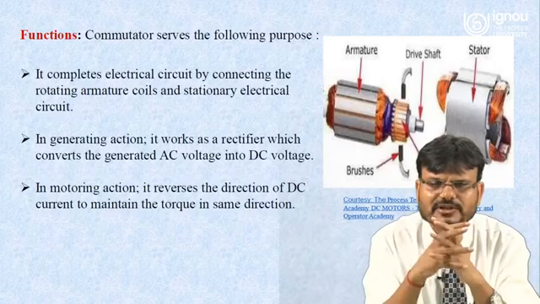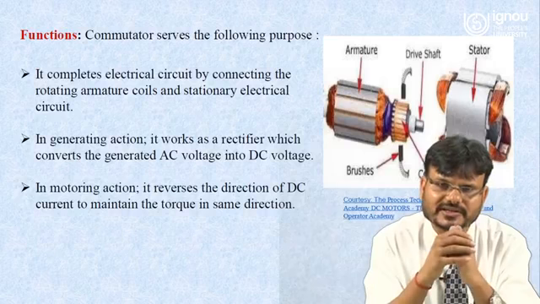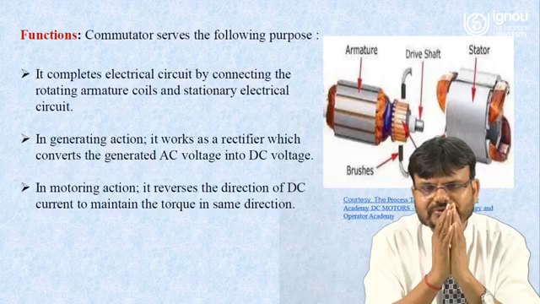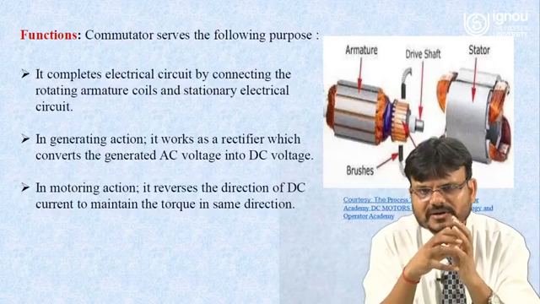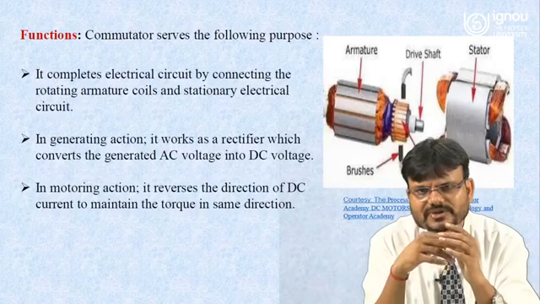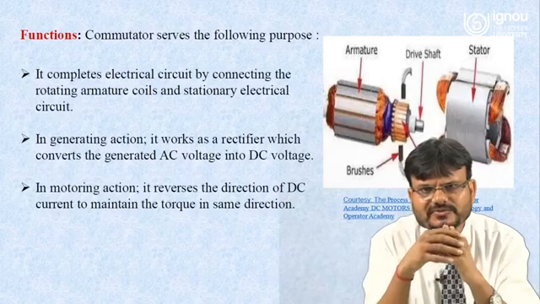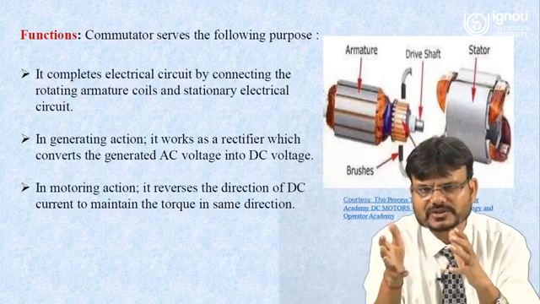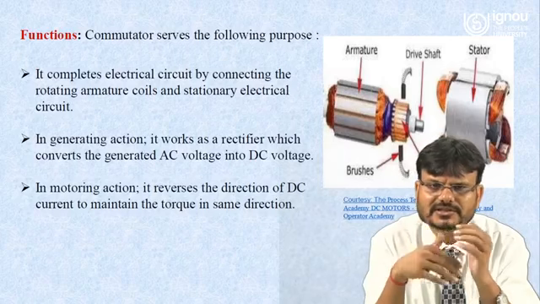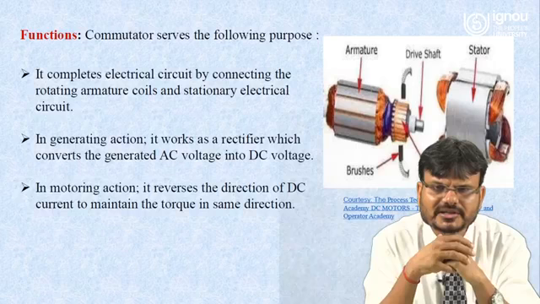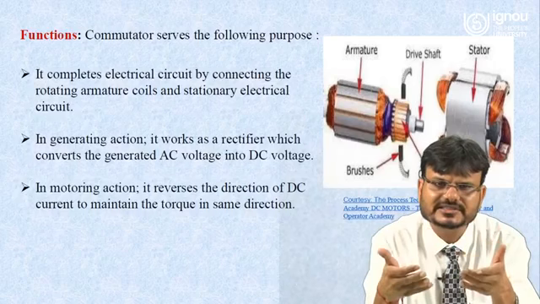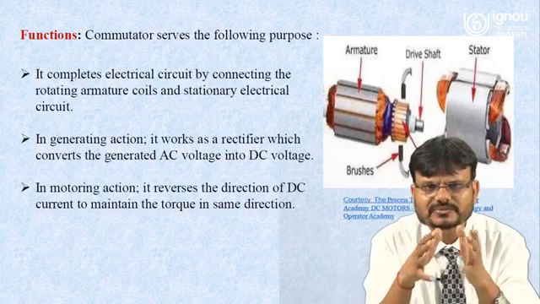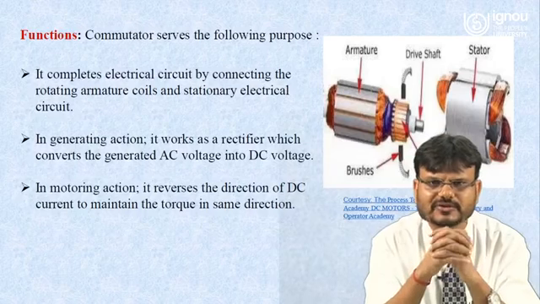In generating action, what happens? It works as a rectifier, because in case of a DC motor, what supply do you need? You are giving the DC power. So in case of the DC generator, it will work as a rectifier which converts the generated AC voltage into DC voltage. But in case of a DC motor, what happens? It reverses the direction of the DC current to maintain the torque in the same direction. So you can say this commutator works as a rectifier also.